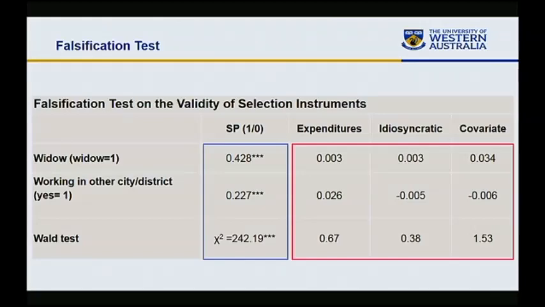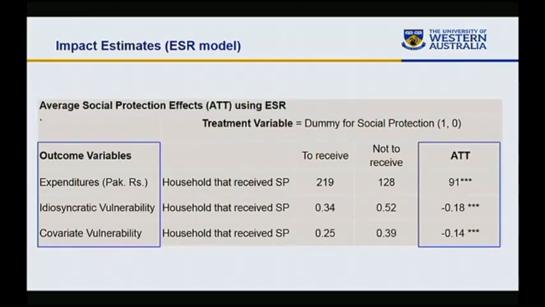Our goal is to find those instruments, those variables, which are related to our treatment variable, that is social protection, but not related to our outcome variables, that is expenditure and idiosyncratic and covariate vulnerability. We see that these two instruments are positively and statistically significant in the selection equation. They are independently and jointly statistically significant, but we do not see any significance in terms of our outcomes. So this means that our selection instruments are valid. So these are our results.